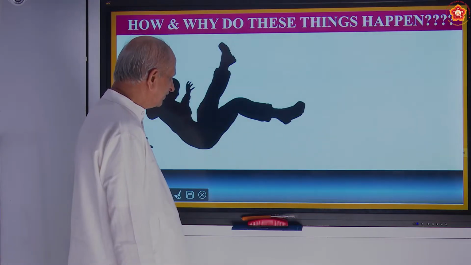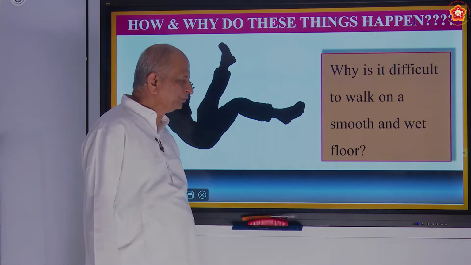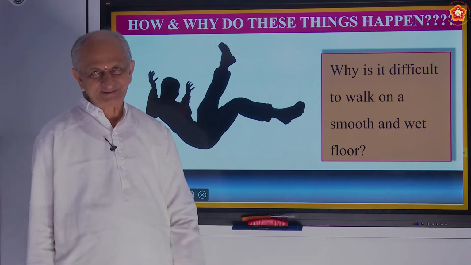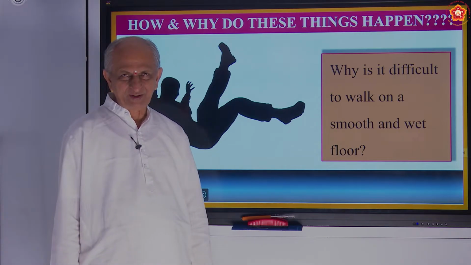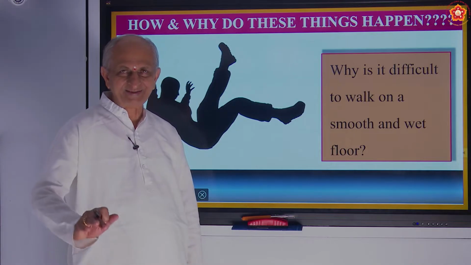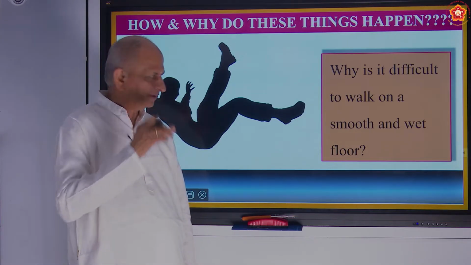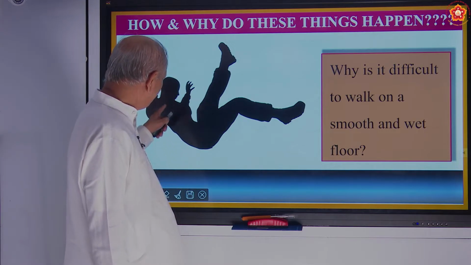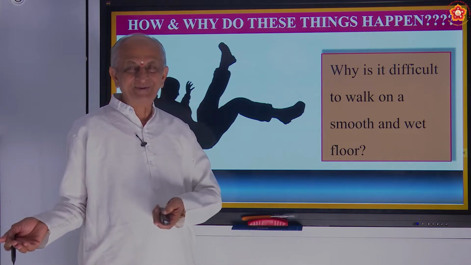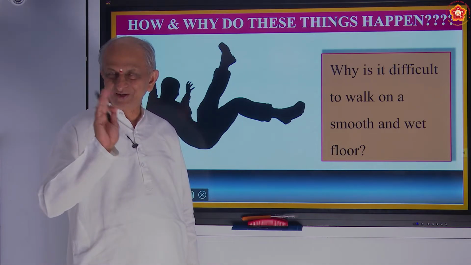Let us see one more example. Why is it difficult to walk on a smooth and wet floor? The floor is wet. Means what? If some water has fallen on the floor, which is very nice, say of marble, then what happens like this? And there will be some boys or girls who laugh at it. You should not laugh.